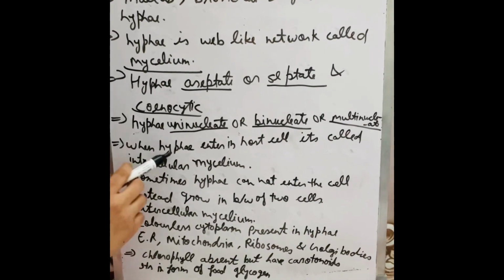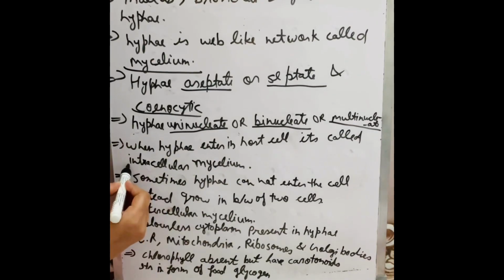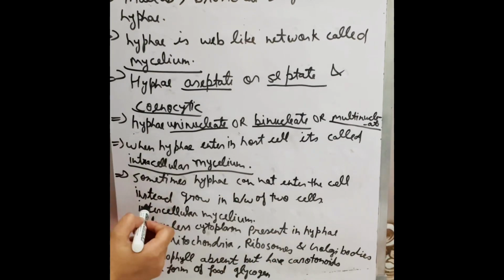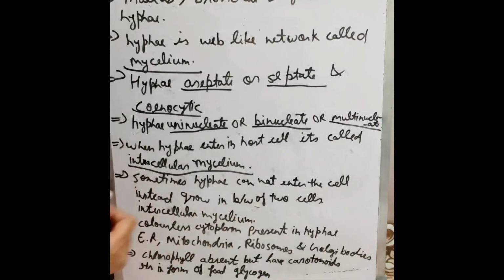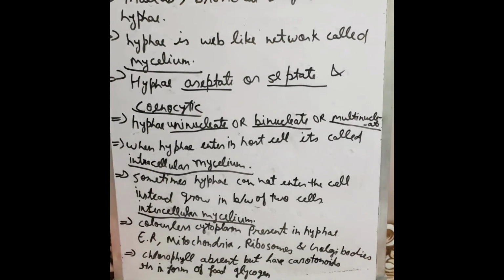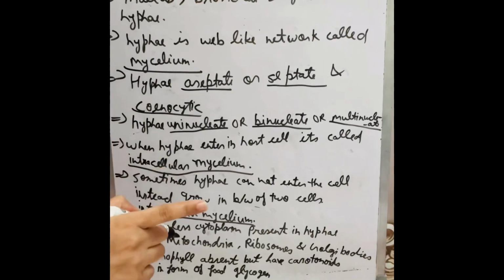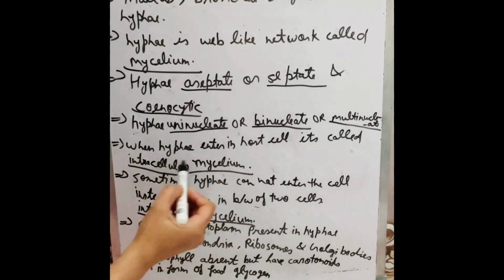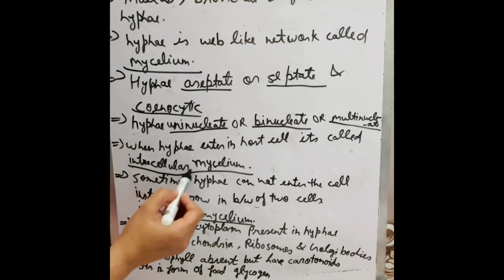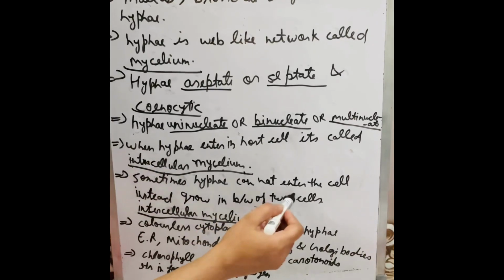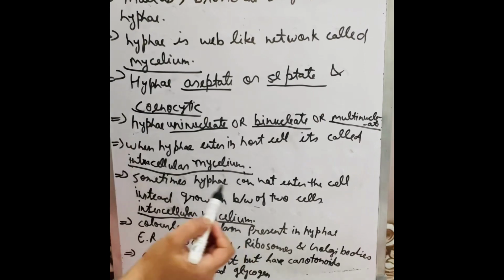The next point, when hyphae enter a host cell, it is called intracellular mycelium. And sometimes when hyphae cannot enter the cell and grow in between two cells, it is called intercellular mycelium. Hyphae make two types of mycelium, primary mycelium and secondary mycelium, depending on how the hyphae are growing.